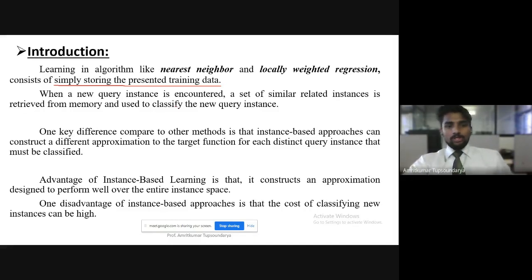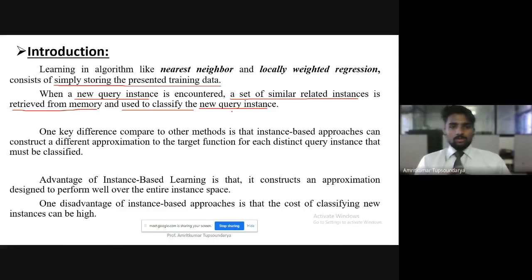Whenever we encounter a new query, a new instance, a set of similar related instances, related to the new instance, is retrieved from that stored data, which is our memory, and it is used to classify the new instance we have encountered.